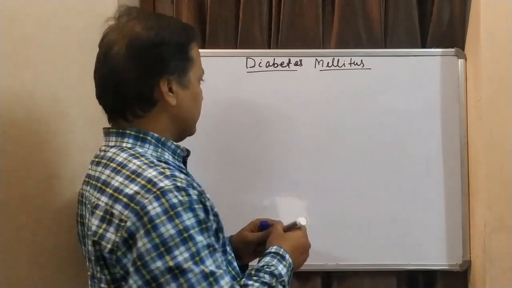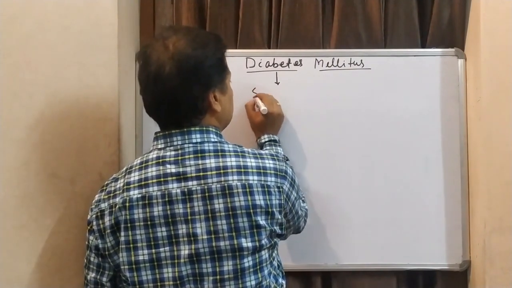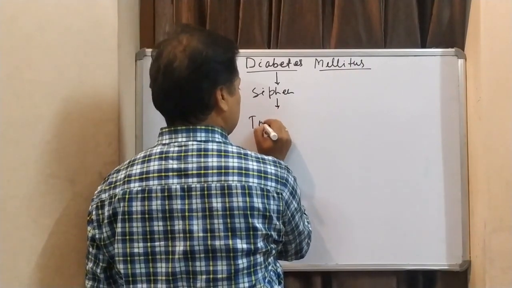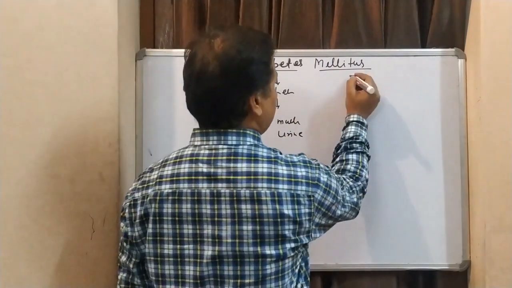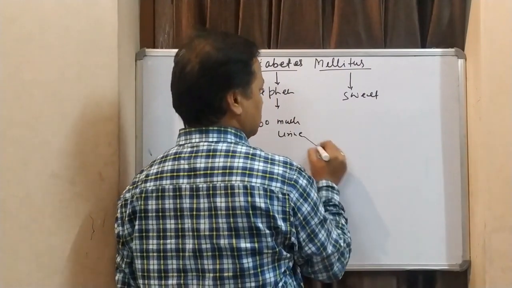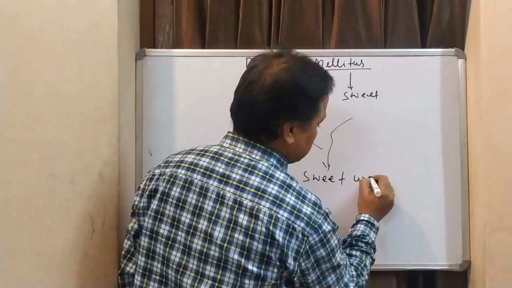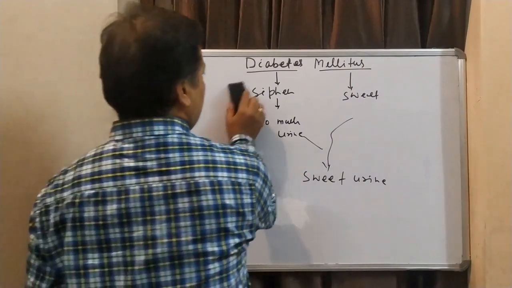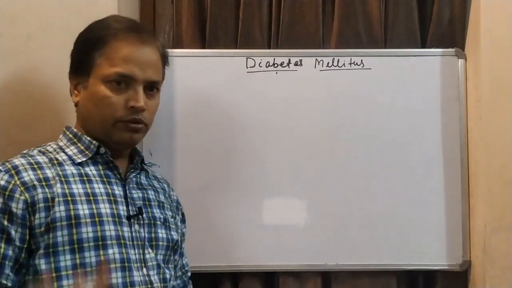The literal meaning of diabetes mellitus: diabetes means siphon, that is, too much urine passing out, and mellitus means sweet. So if you see both together, it means sweet urine passing out. That is called Madhumeha. We'll see the details as we go slowly.